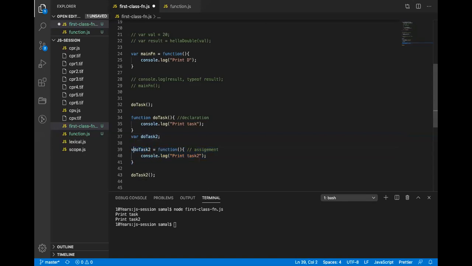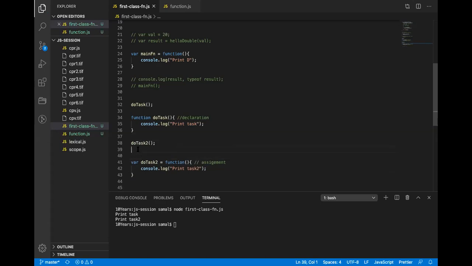So this var keyword, from our previous week, last week we learned that the variable declaration gets hoisted, not the variable assignment. So this is again a kind of assignment. It's the same like this. Let's say I'm assigning some value here, 10. In this case, because it is a var keyword, it will get hoisted. And if I put a console here, it will basically give me undefined. If I put console here, it will give me the output 10. Same with the function as well.